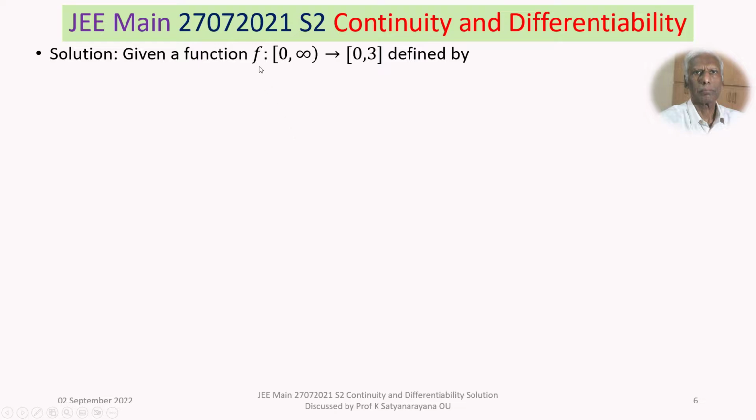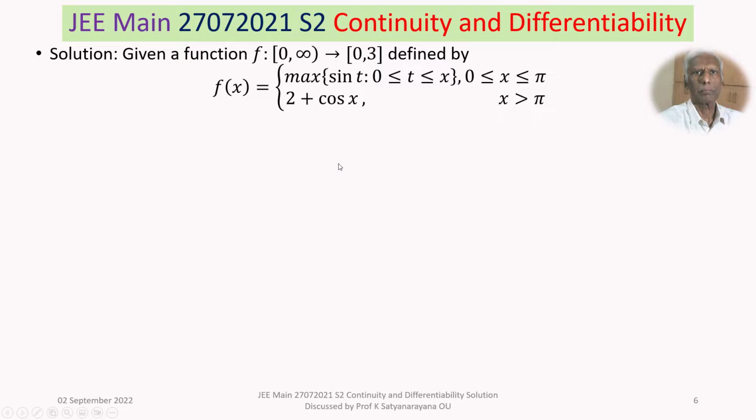So we are given a function defined from the semi-closed interval 0 to infinity, closed at 0 end, to the closed and bounded interval 0 to 3, defined by f of x is equal to like this. Now let us see the first part, maximum of sin t, where t varies from 0 to x, when x varies from 0 to pi.